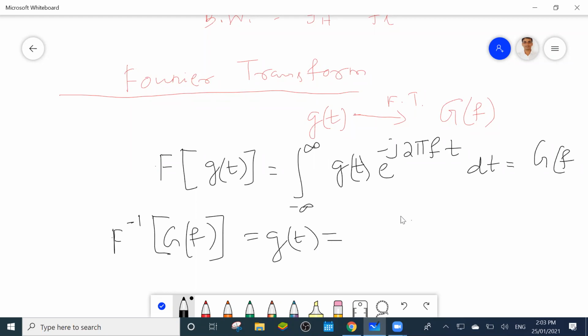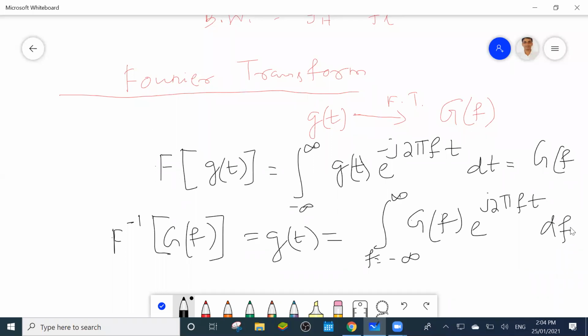So what will be this value? g of t equals the integral from minus infinity to infinity of G of f times e to the power, this minus becomes plus, so j 2 pi f t. Since G of f is given in the f domain and you have to convert to the time domain, look, this function is in terms of f, so here you write df. So this is the inverse Fourier transform formula.